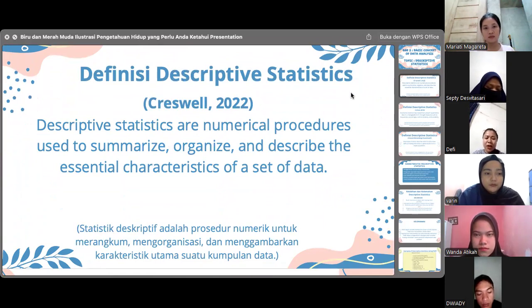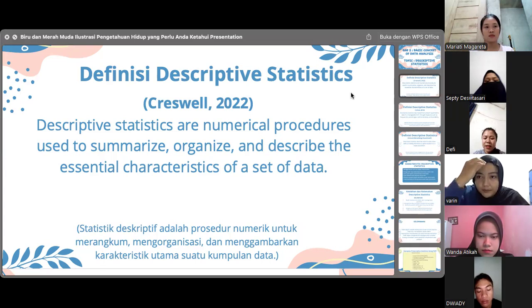According to Creswell 2022, descriptive statistics are numerical procedures used to summarize, organize, and describe the essential characteristics of a set of data. This means descriptive statistics help researchers simplify complex data into clear and meaningful information.